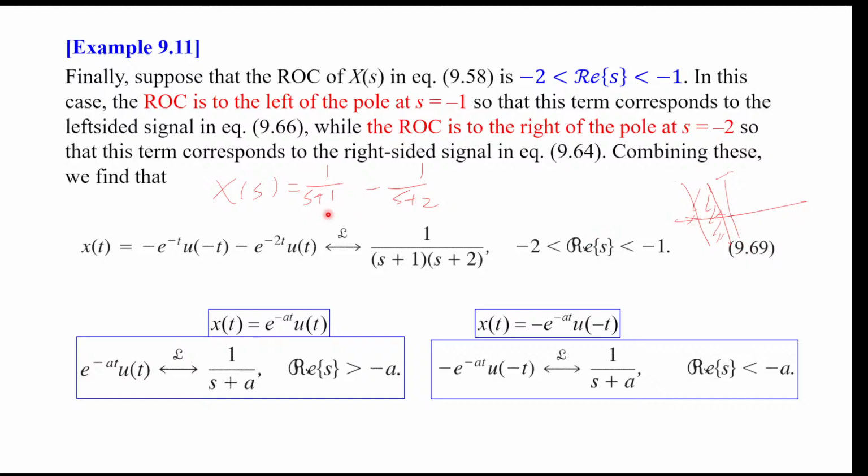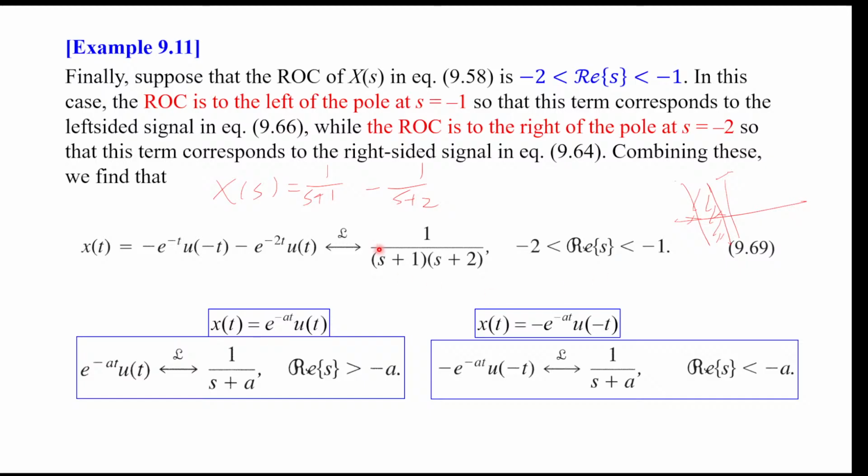So this 1 over S plus 1 pole inverse transforms to the left-sided function, minus e to the -t u of -t, and this 1 over S plus 2 function transforms to the right-sided function, e to the -2t u of t. And so this is the inverse Laplace transform of this big X of S for the ROC between -2 and -1.